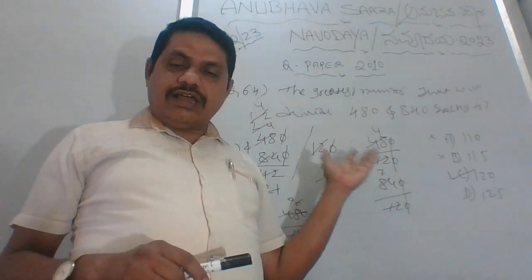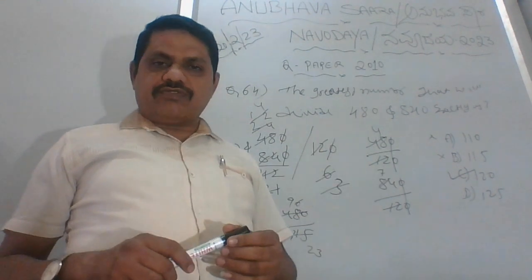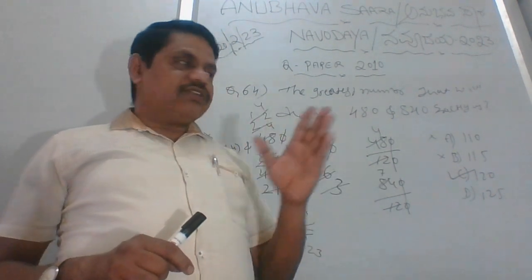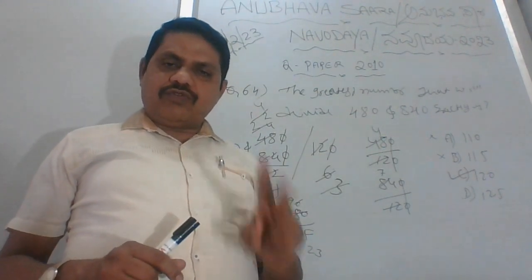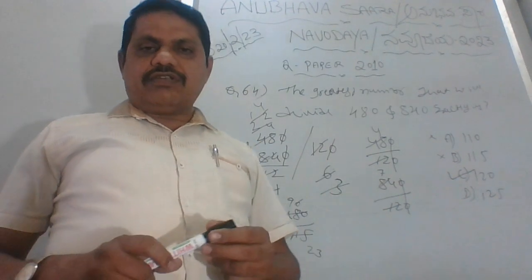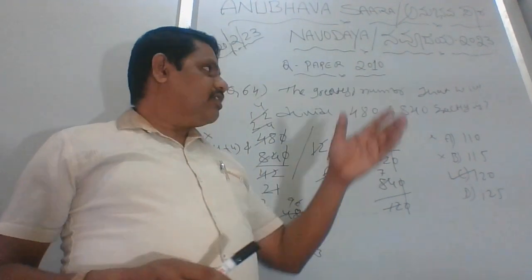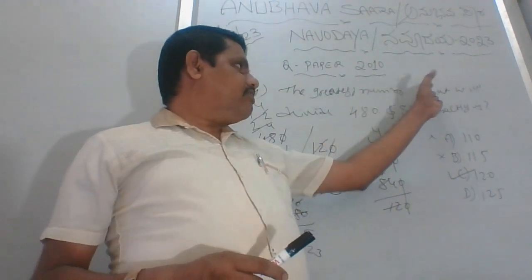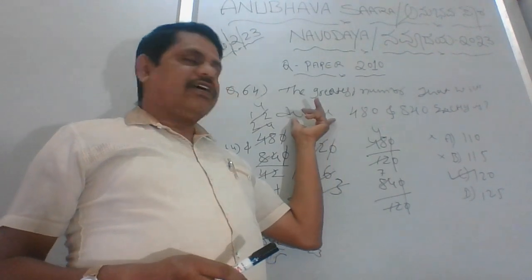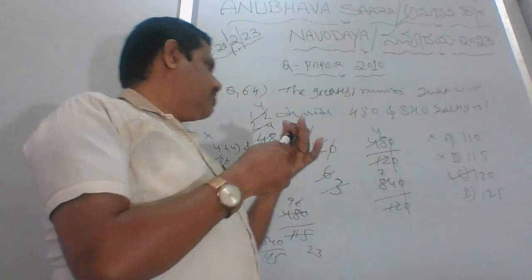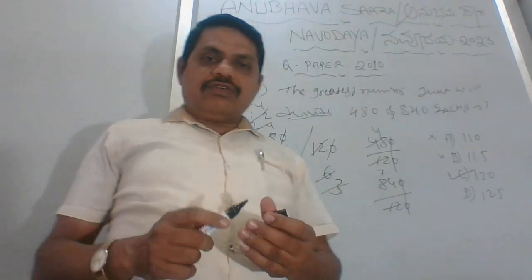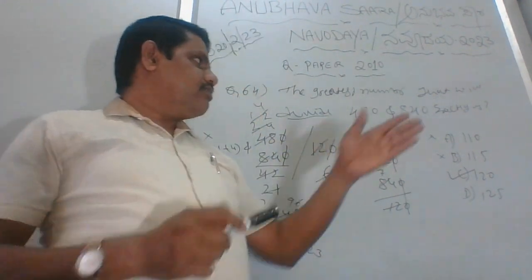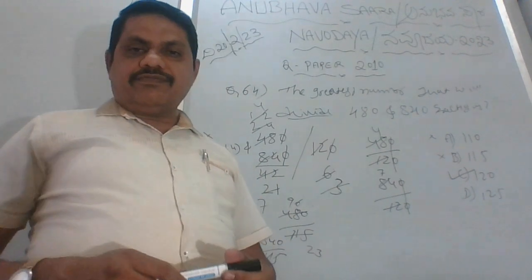That's why I suggest all of my students first try to understand the question properly. Read twice before jumping into the answer. Somebody, they will read only this, and they won't understand what they are asking. See here, the condition is divide. They are not able to understand. What they do is they see this, they will mark something.